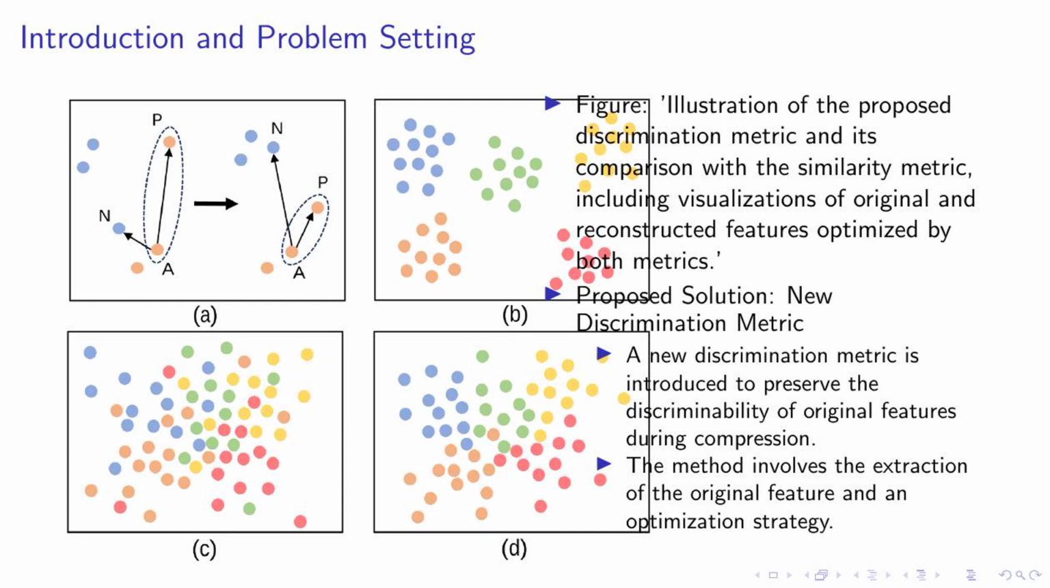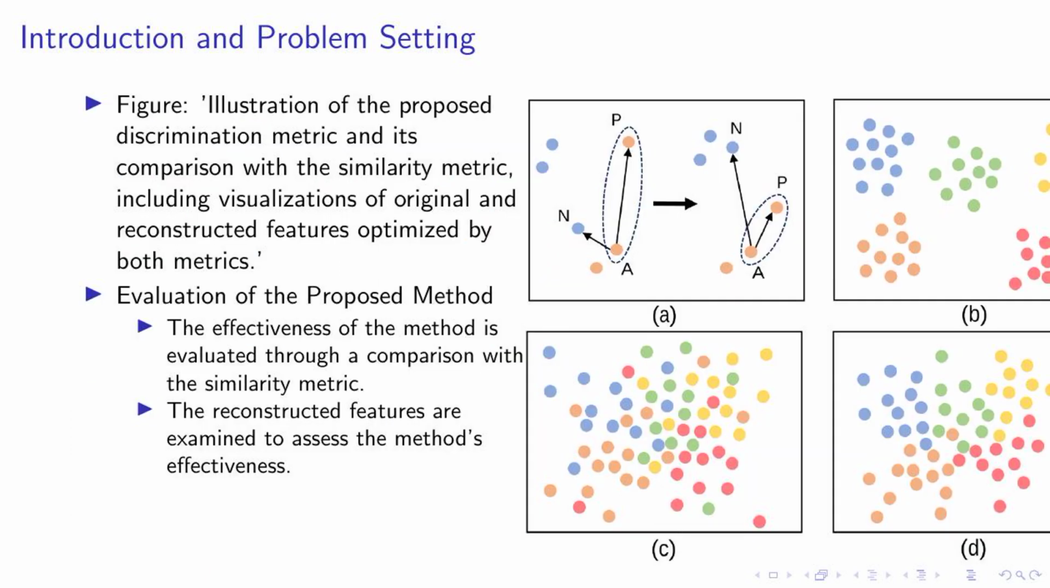In essence, we're not just preserving information. We're preserving the right information, the kind that allows us to distinguish between different identities or objects in machine vision tasks. This is a significant step forward in feature compression techniques, and we're excited to share more about it with you.